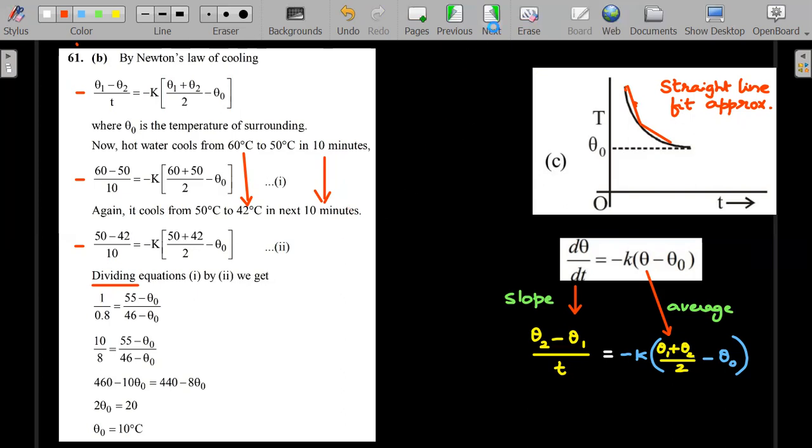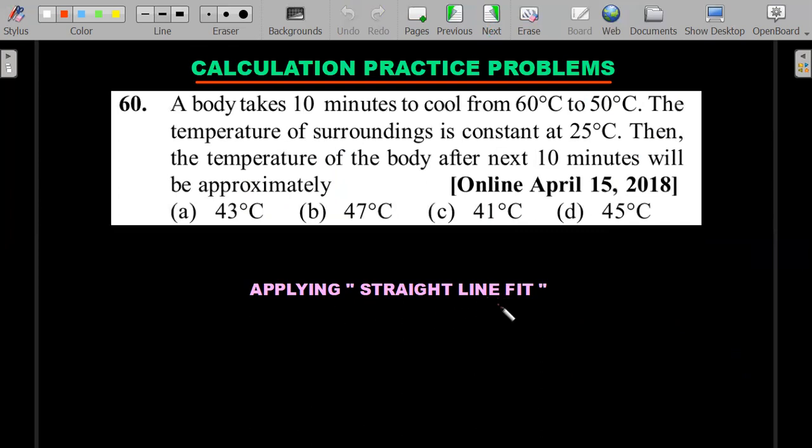And you could see, as I have given some practice problems for you, apply the straight line fit for this one, try to get the answer. You see no logarithms mentioned, all the numbers are integers and farther away, happily go ahead and apply the straight line fit. Practice properly, you should be able to get these marks.